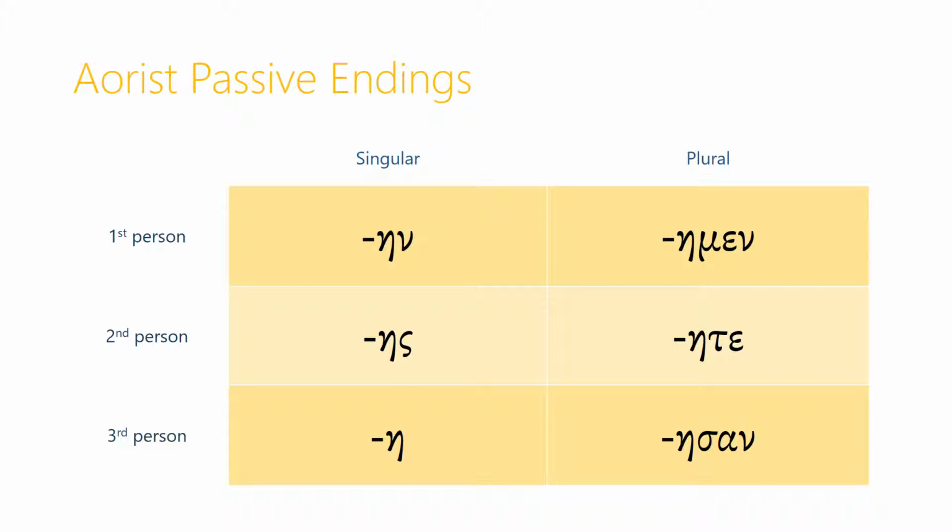In the aorist passive, we're going to use the same endings that we used in the aorist passive indicative. Ain, ace, a, amen, eta, and ason, with that eta as something like a connecting vowel, although we're going to see in a moment it's not really the connecting vowel.